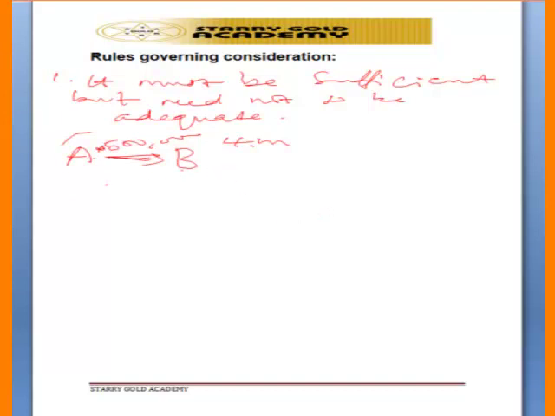Now we have instances. Take for example, the case of Thomas versus Thomas, where a testator told his executor to continue to pay £1 from his wife till the day of her death.